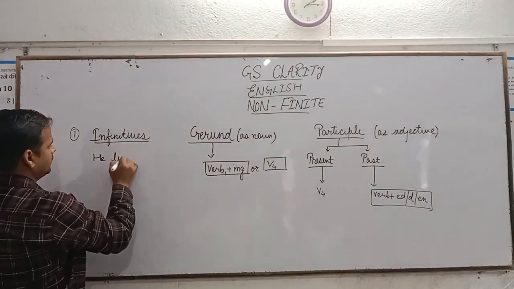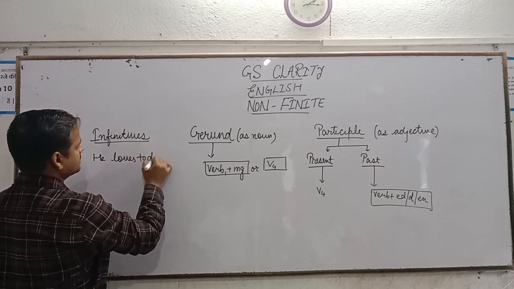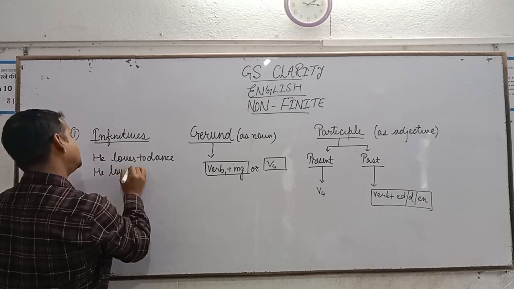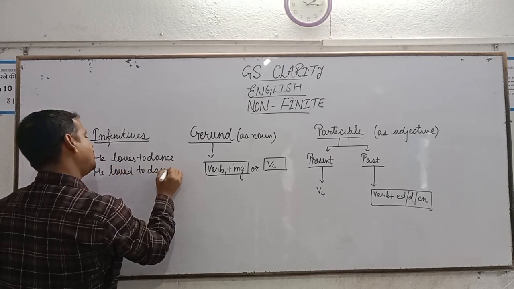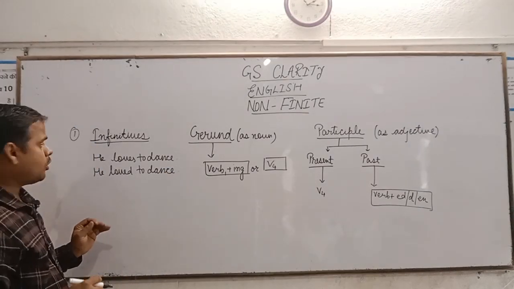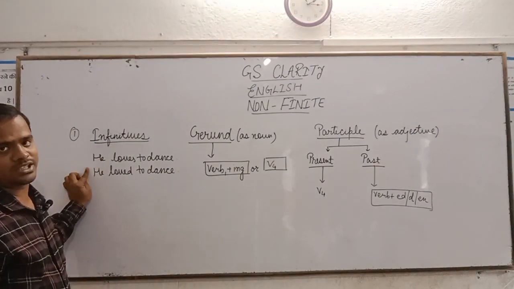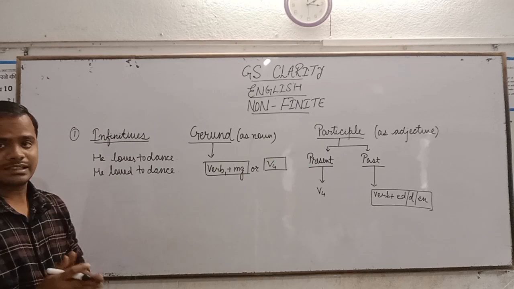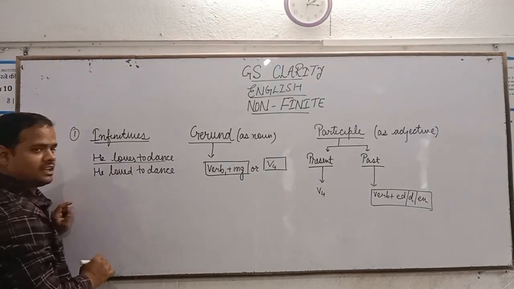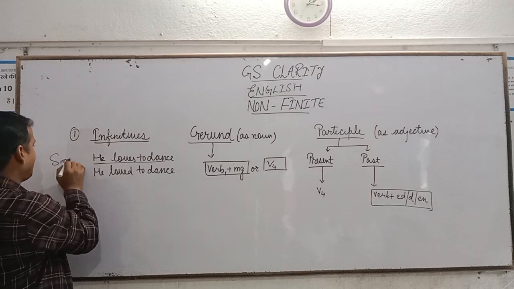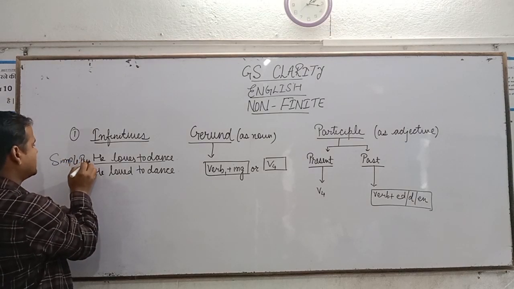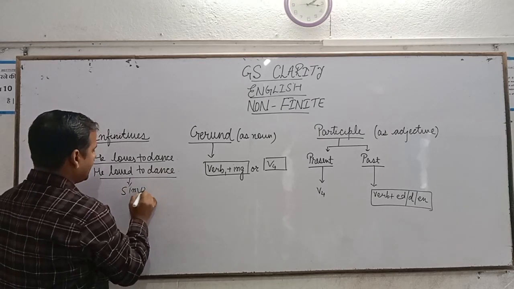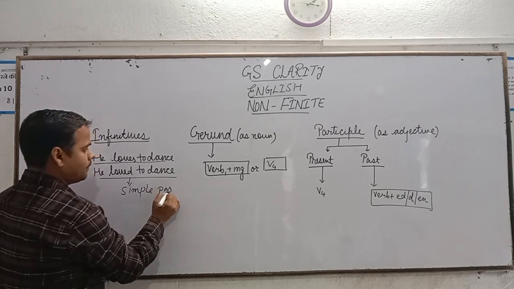He loves to dance. He loved to dance. Earlier, we have seen changes according to the number or person of the subject. But here, we will see the change according to the tense. Here, we are having this sentence in simple present tense. And this sentence we are having in simple past.